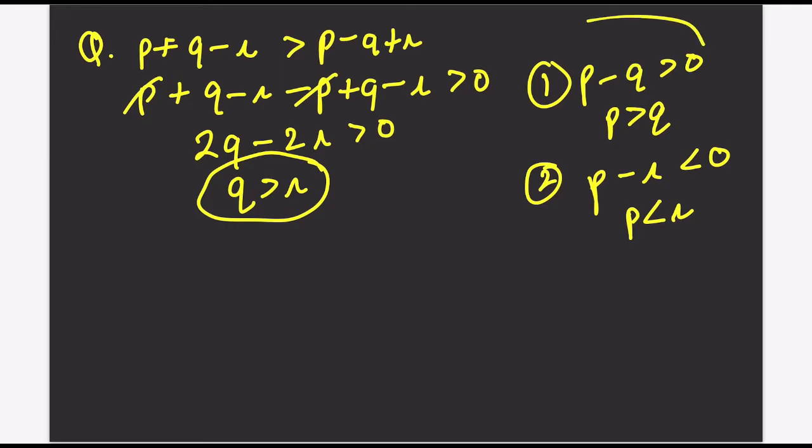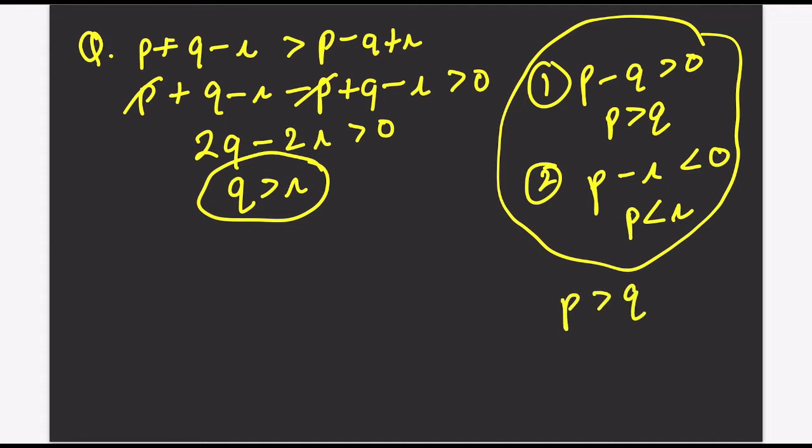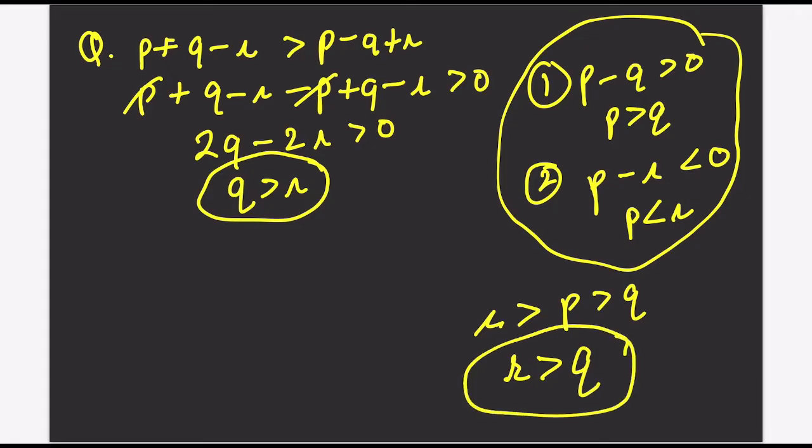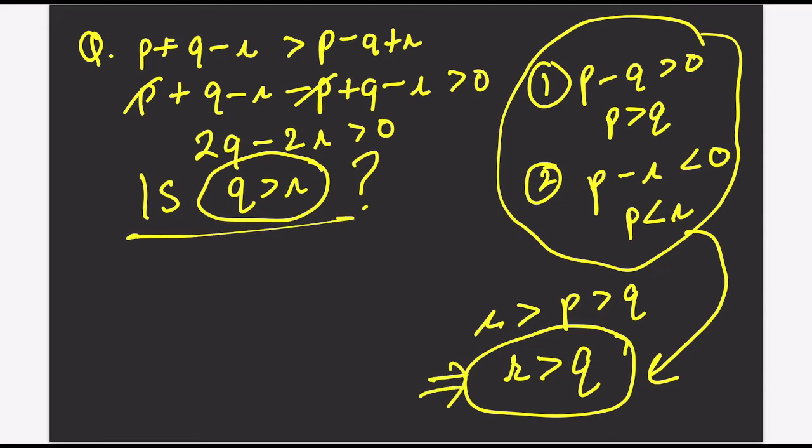Now, if you combine these two into one, you can say P is greater than Q, but P is less than R. Combining statement 1 and statement 2, if you just remove P from here, you can say R is greater than Q, right? So now, combining these two statements, you have found out that R is greater than Q. The question is: is Q greater than R? You can combine these two statements and you found that R is greater than Q. So you can answer this question.